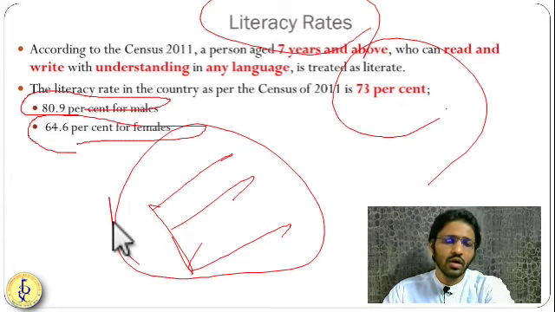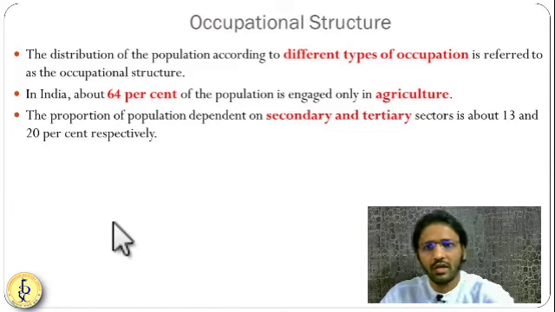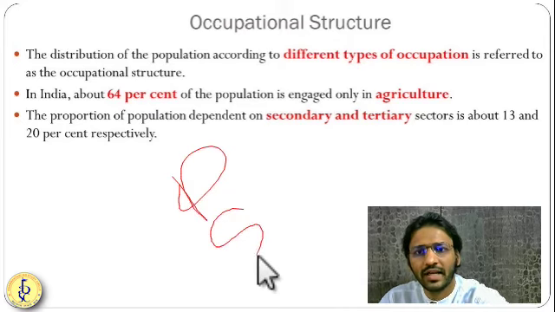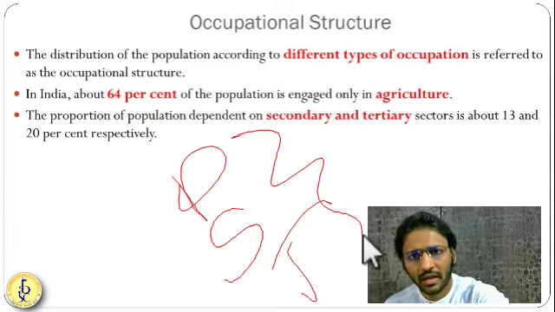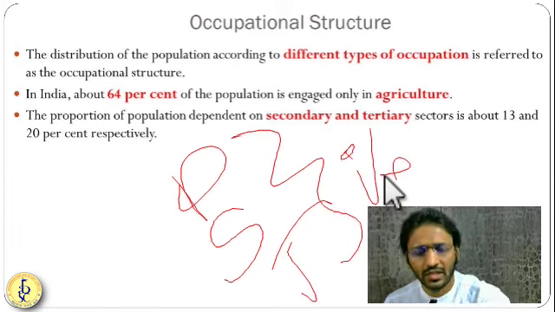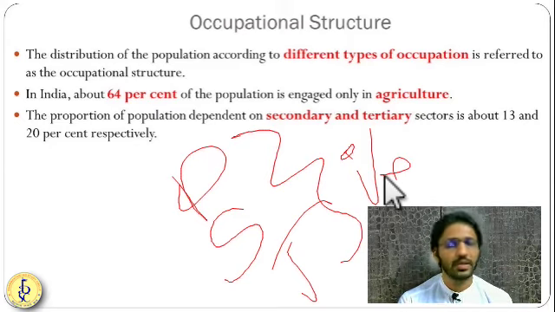Now let us understand the occupational structure, another characteristic. We have seen the industries: primary industries, secondary industries, tertiary industries. Occupational structure means what percentage of the people are in these industries or activities. What number of people are in primary activities or in tertiary activities determines the occupational structure of a particular country.